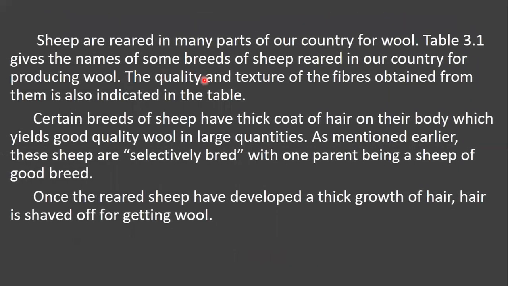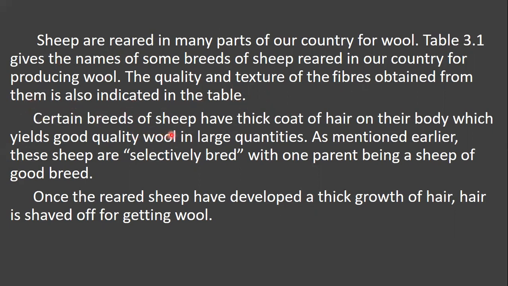The quality and the texture of the fibers obtained are also indicated in the table.